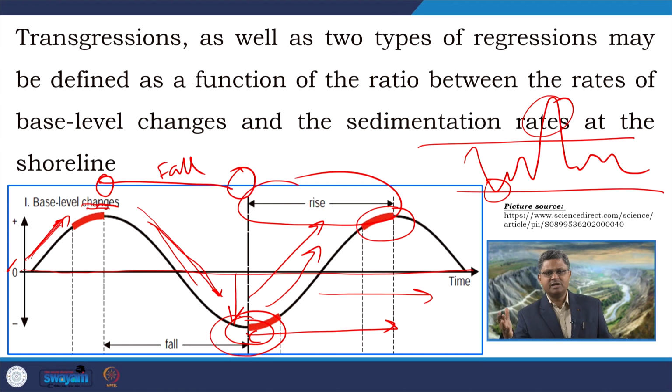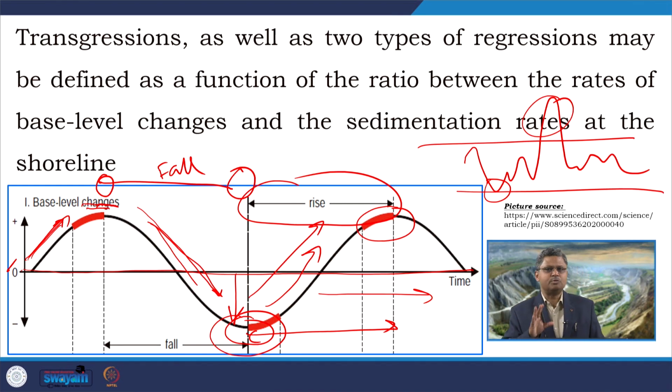So, there will be a rising phase reaching the peak, again it will fall down, there will be a fall phase reaching the peak of the fall, and then again it will start rising, and it will go on like this. Commonly this phenomenon, this transgression and regression, this shoreline trajectory, can be represented, or we can understand this concept, in terms of two different parameters. One is this base level change, and the second is another curve that we will propose, the transgressive regressive curve. We call it the TR curve.